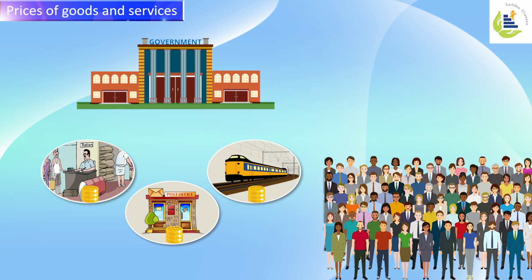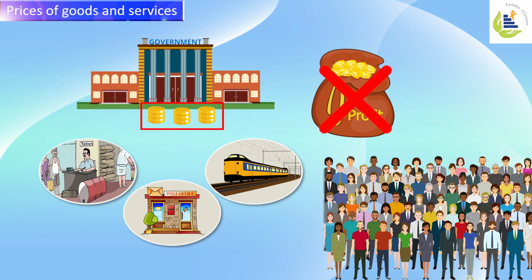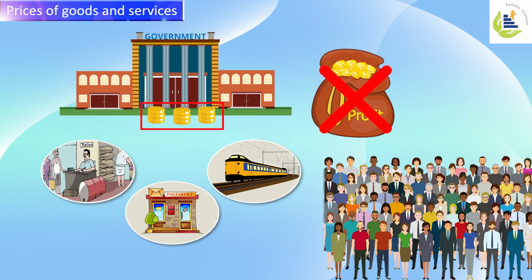So what does the government get? Even though this revenue is not charged for profit making, yes, the government gets a substantial amount of money by charging a price for the goods and services offered by the government to its citizens.